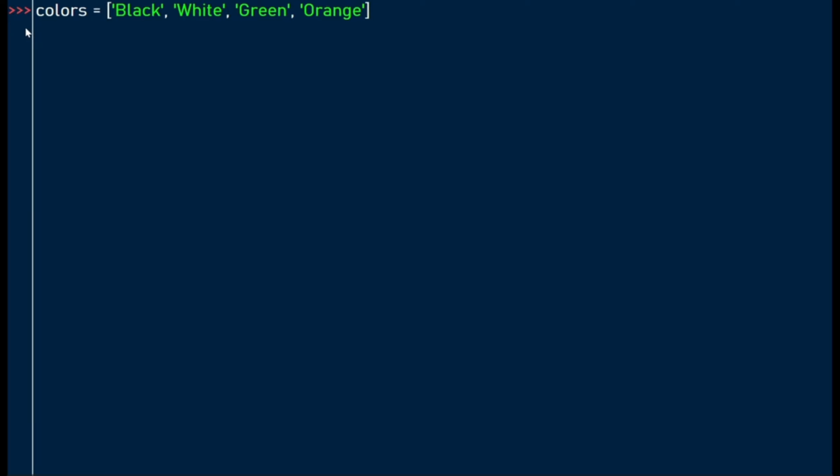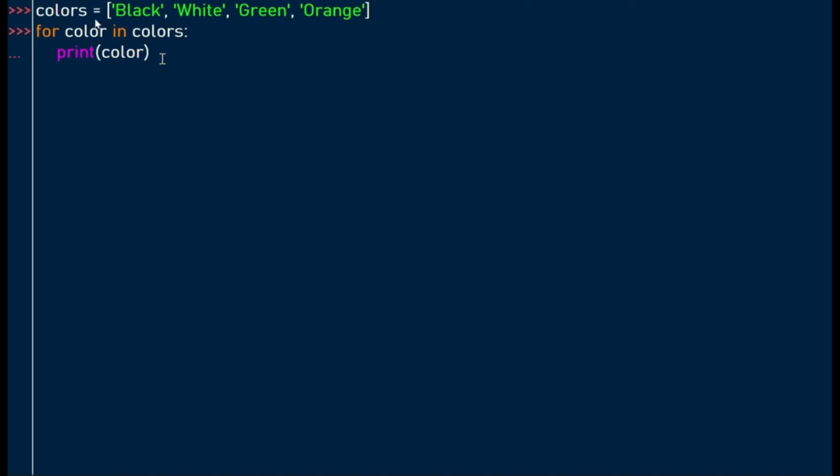In our example, first we declare a list of colors. To start the for loop, you start with the keyword for, and here we're saying for each value of color, loop through these values. What we're going to do, let's introduce a print function to demonstrate that. So here we're going to print each value of color in this list.